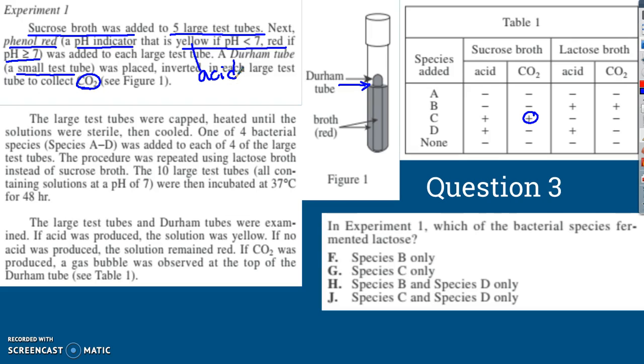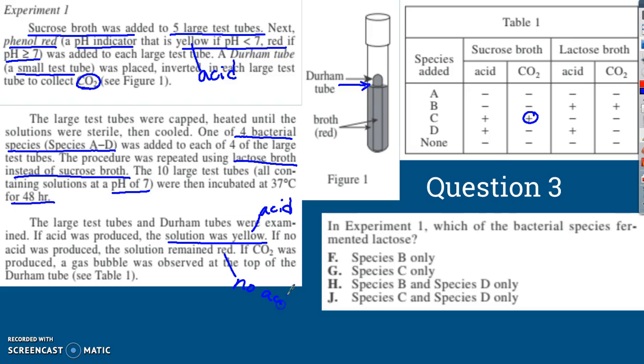Okay. The large test tubes were capped, heated until the solutions were sterile, then cooled. One of 4 bacterial species, A through D, was added to each of the 4 test tubes. The procedure was repeated using lactose broth instead of sucrose broth. The 10 large test tubes, all containing solutions at a pH of 7, were then incubated at 37. So 7 is neutral, and they were incubated at 37 for 48 hours. The large test tubes and Durham tubes were examined. If acid was produced, the solution was yellow. So yellow means acid. If no acid was produced, the solution remained red.